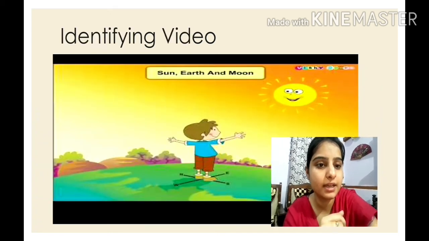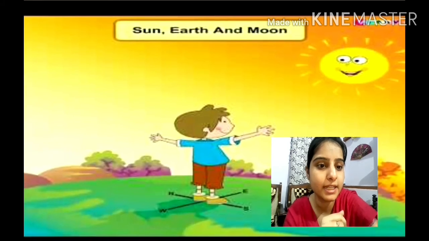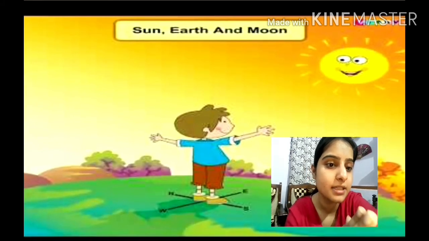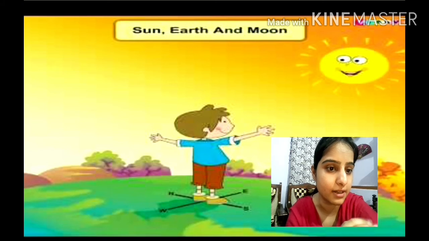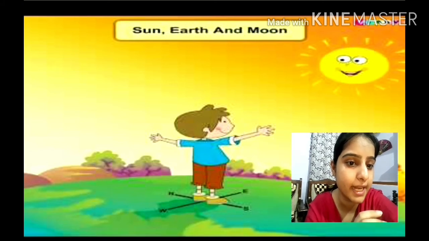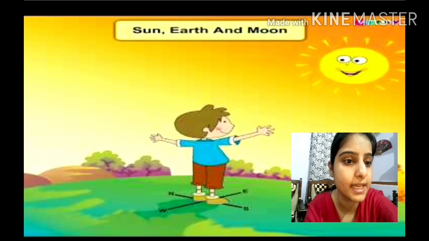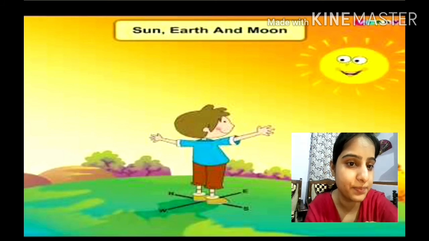Next, for more understanding, children, you can see this image. This child is facing the sun, right? You can see the directions are given below. That means the child is facing east, right? And behind that child is what? West direction, isn't it?